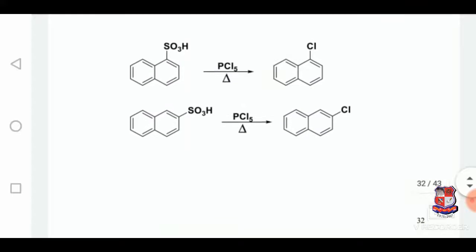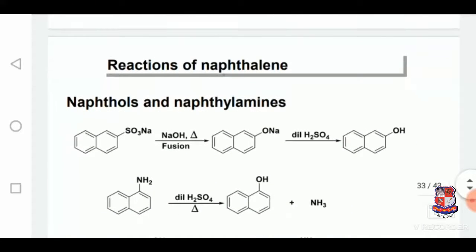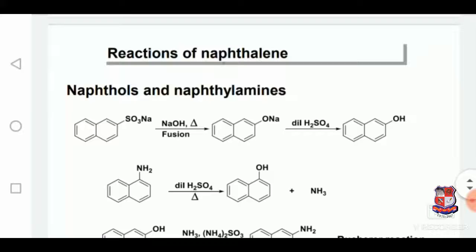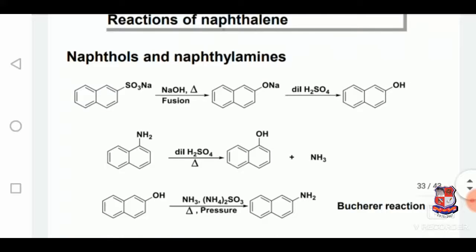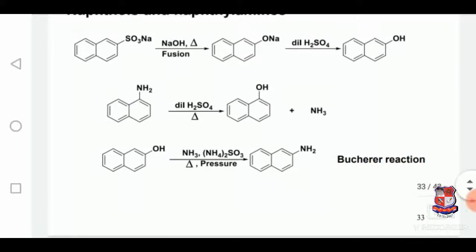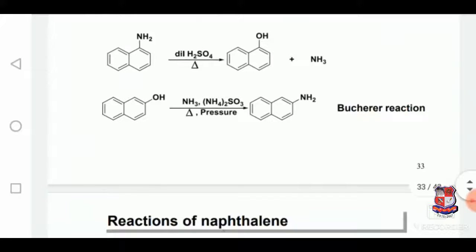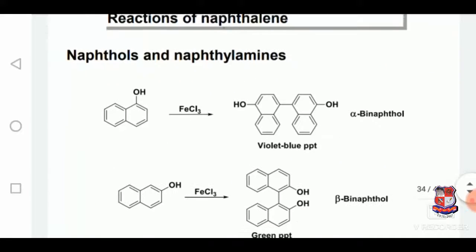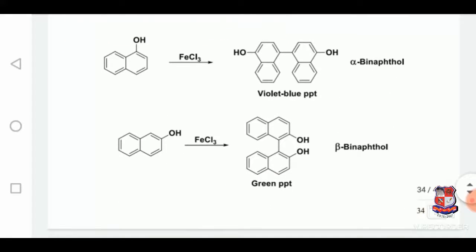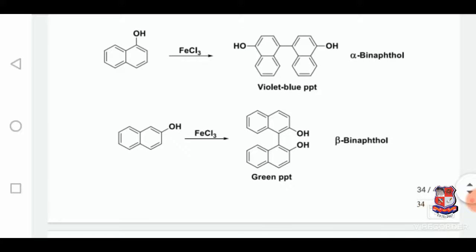So these are the other types of reaction. Naphthalenes as naphthols and naphthylamines. These are the Bucherer reaction in which heat is required. Naphthols and naphthylamines. In that the catalyst is required.